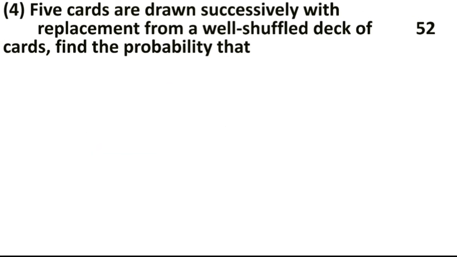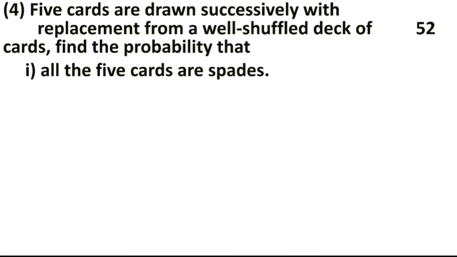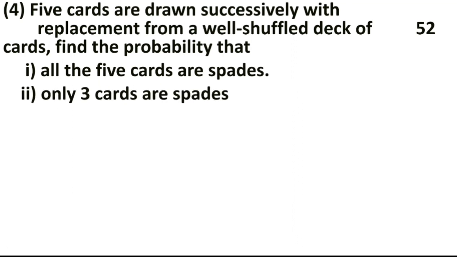Now question number four. 5 cards are drawn successively with replacement from a well shuffled pack of 52 playing cards. Find the probability that, first one, all the 5 cards are spade cards. Second one, only 3 cards are spade. Third one, none is a spade card.